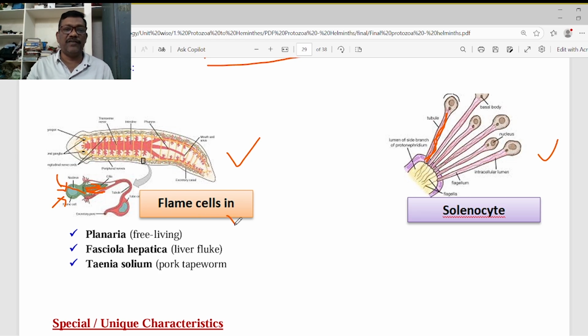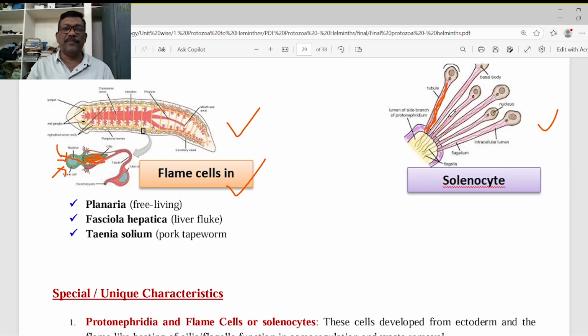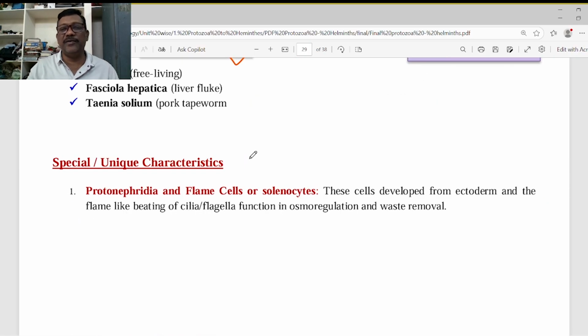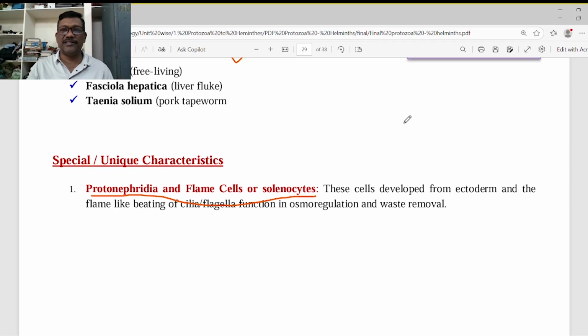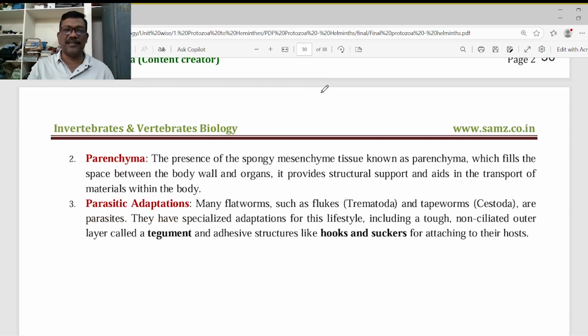These are called the flame cells. Our osmotic regulation is achieved by these cells. These are the special and unique characters of the platyhelminthes. That is very important. Protonephridia, flame cells or solenocytes, these excretory organs are present in them.